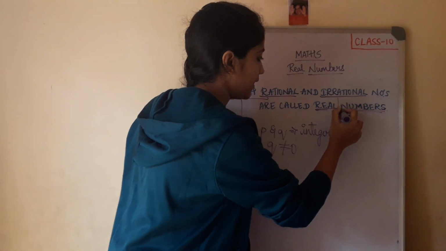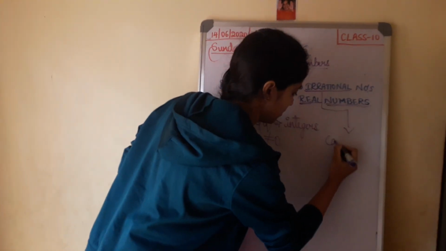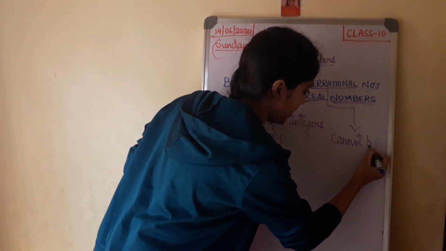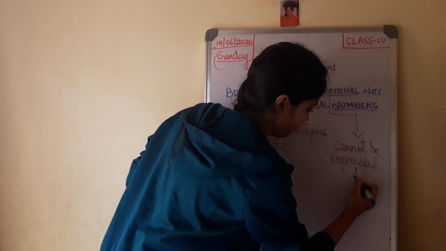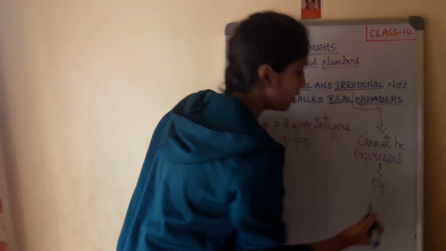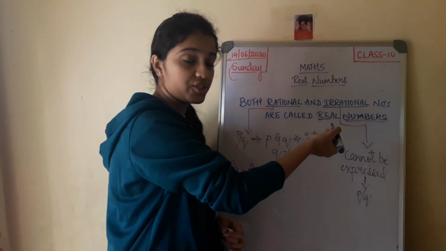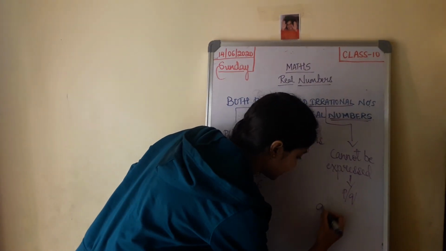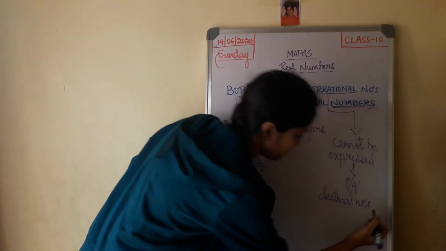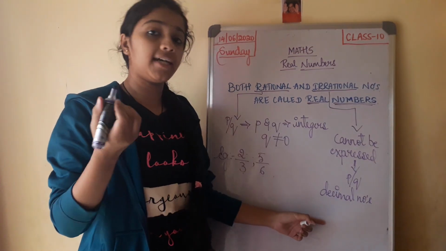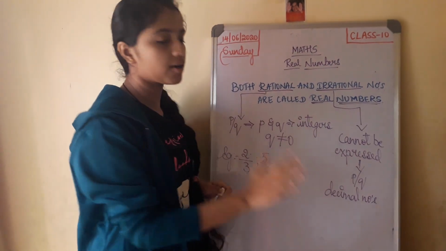Next, what are irrational numbers? The numbers which cannot be expressed in the form of p by q are called irrational numbers, and also the decimal numbers that are non-terminating and non-recurring, that is non-repeating. So those numbers are called irrational numbers.